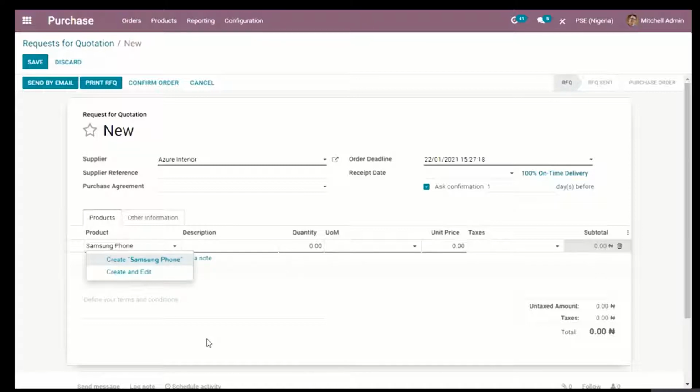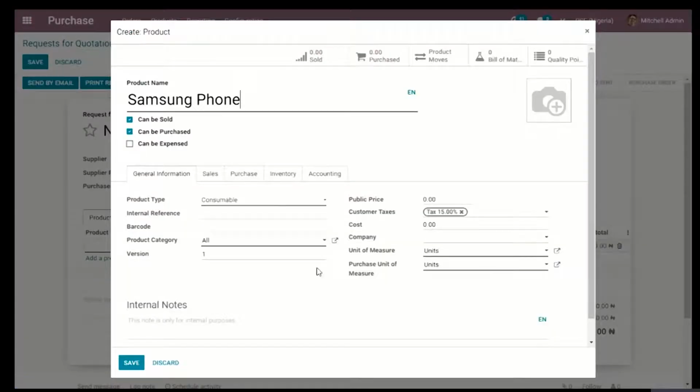Now, because I don't have this product on my database, Odoo will suggest for me to create it or to create and edit it. I'm going to choose create and edit so that I can configure this product.